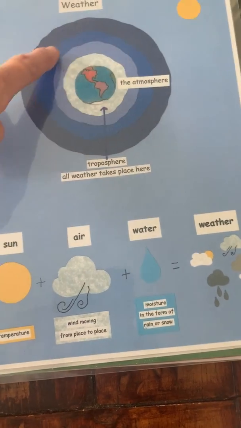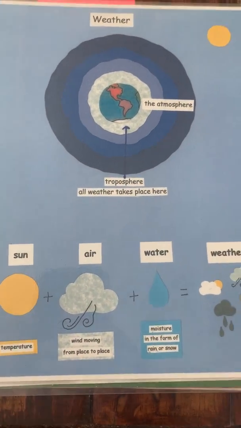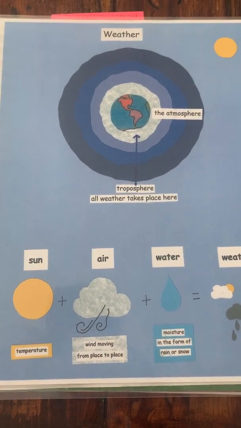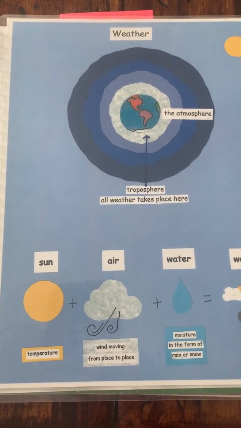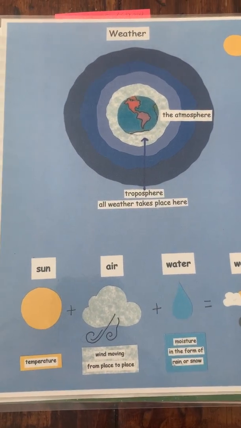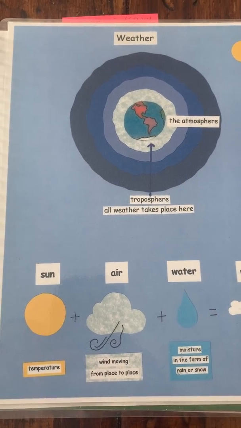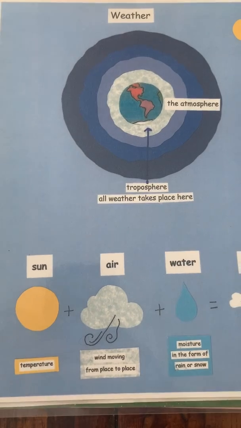And the atmosphere is the air that surrounds the Earth. It's a thick layer of gas, and this is what makes up our atmosphere. The atmosphere protects the Earth during the day by blocking the harmful sun rays. At night, this protective blanket keeps the sun's warmth from escaping into space, keeps the Earth warm.